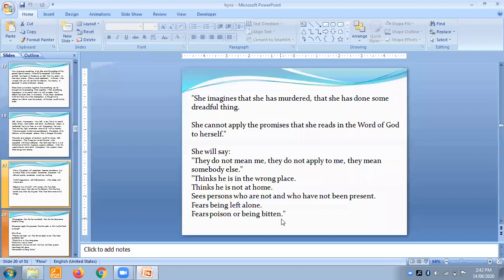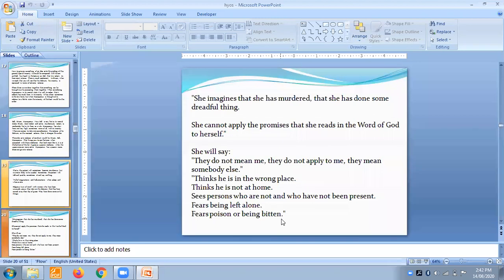Such type of thinking process, such type of delusion, you will get in this remedy. They do not mean me, they do not apply to me, they mean somebody else. They think he or she is at a wrong place, which means not at a secured place. They think that he is not at home. They see persons who are not and who have not been present.